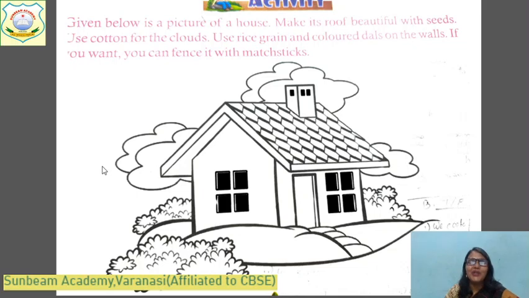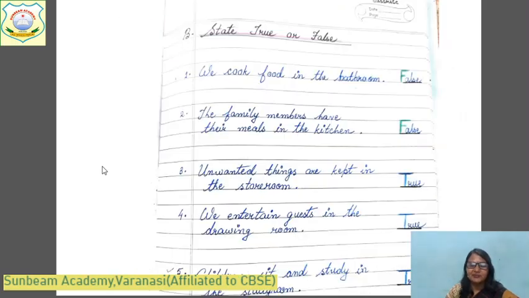Come to the notebook work. We have done the first notebook work. What was that? We have written the name of the lesson and we have done A, Circle the odd one out. We have done this, na? Today we are going to write state true or false. You will start from a new page, write B and the heading, State true or false. Write neatly.